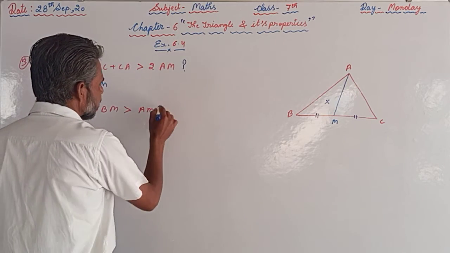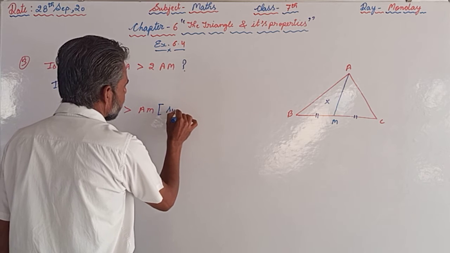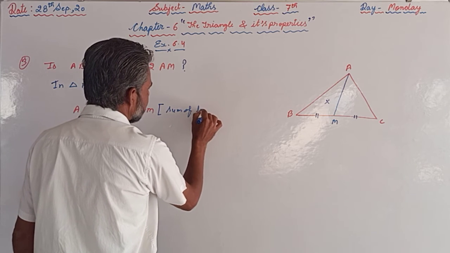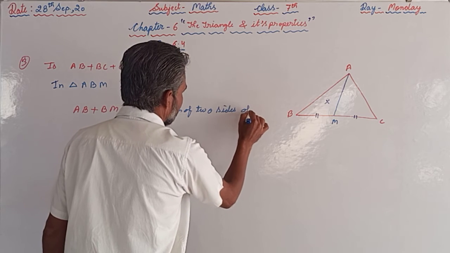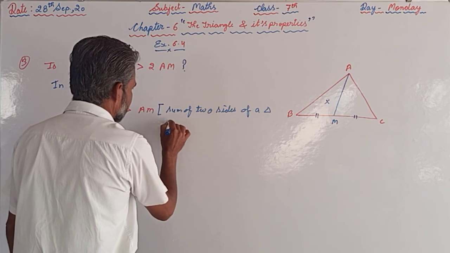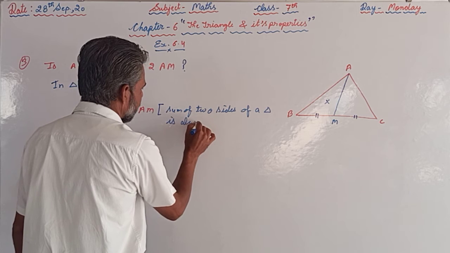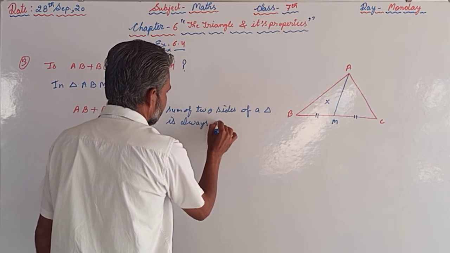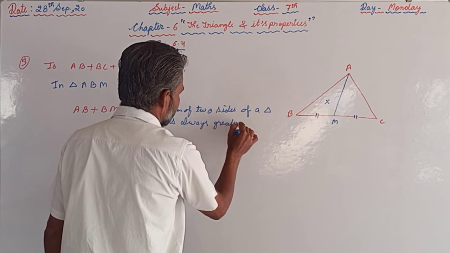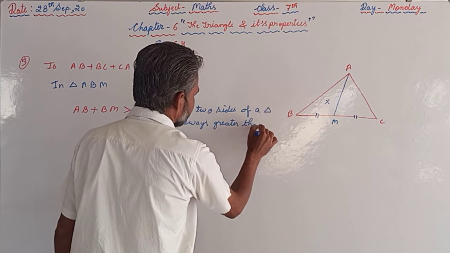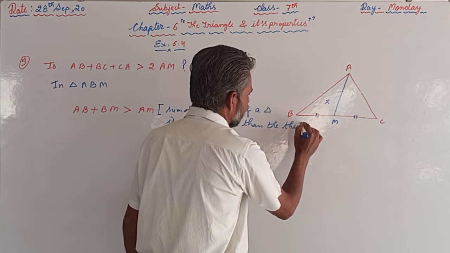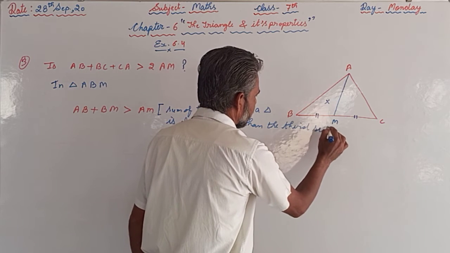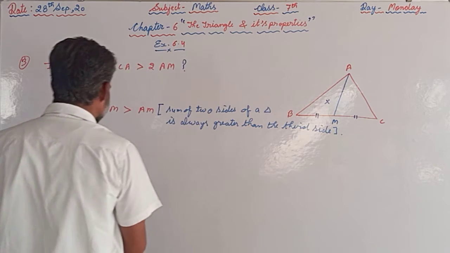Why are we writing this? The sum of two sides of a triangle is always greater than the third side. So this is the reason.